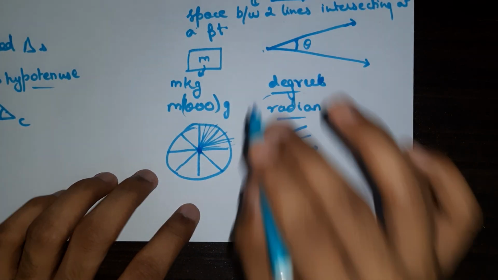Now how do we find out radian? Radian measure is also a different concept.